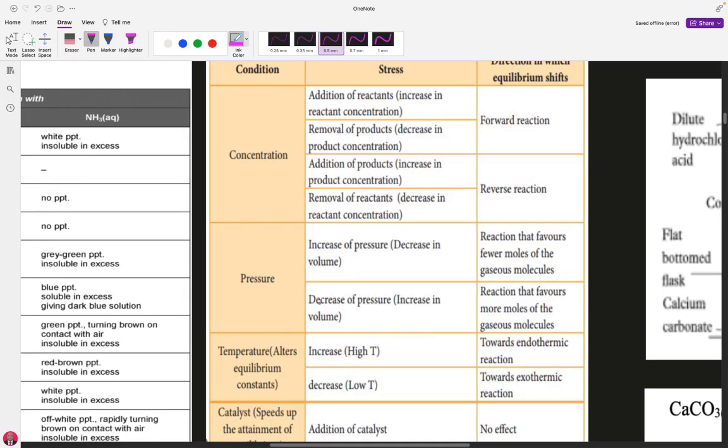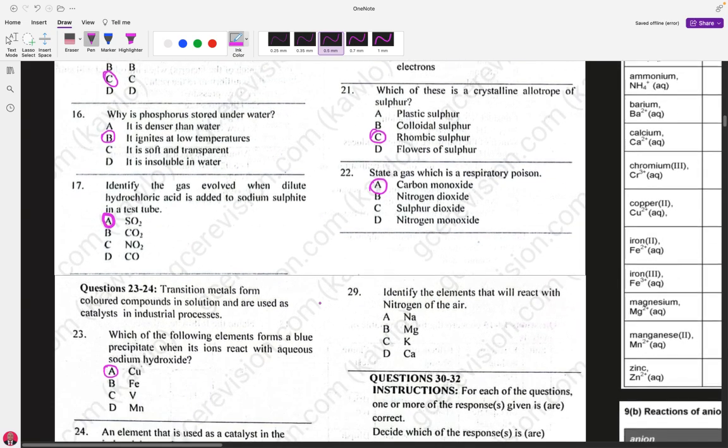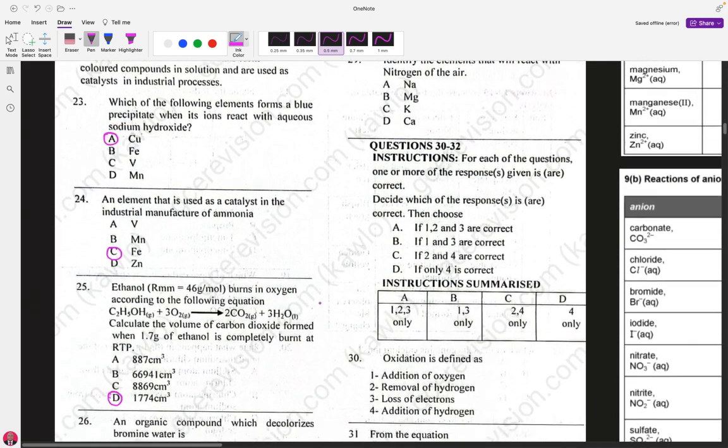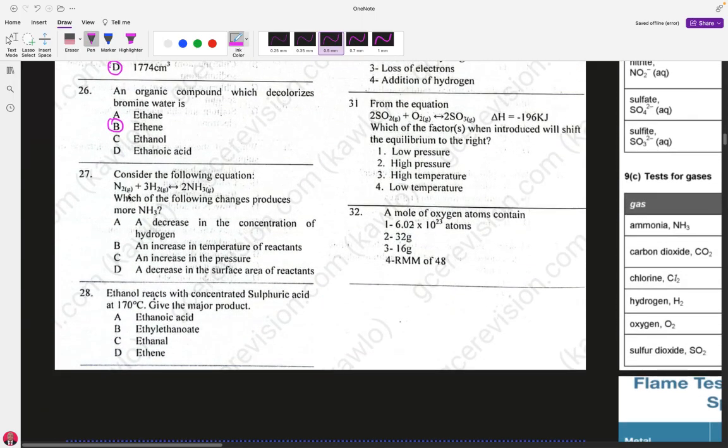It will favor the direction of fewer moles. So let's get back to our question. Here we are increasing the pressure. There are 4 moles on the reactant side, and there are 2 moles on the product side. So increasing the pressure will move the equilibrium to the right, and that will lead to more production of ammonia.